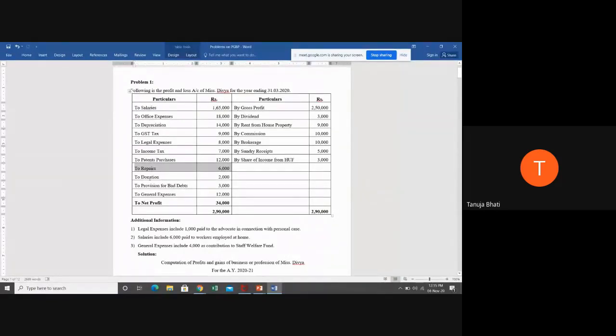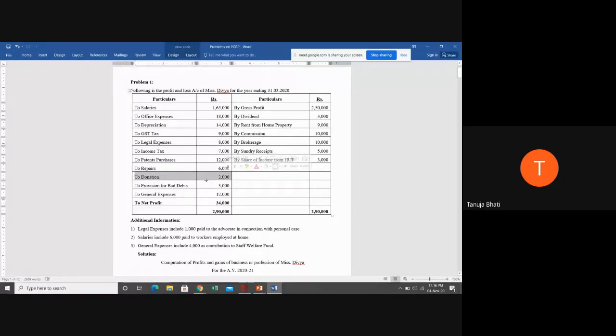Next, donations. Now, is donation an allowable expenditure or disallowable expenditure? Students, donation is something which is not a mandatory thing, correct? So it has to be disallowed because businesses may show heavy donations and they may try to reduce their net profit and pay lesser tax. So in order to avoid that, the Act says that the provision says that donation is a disallowed expenditure.